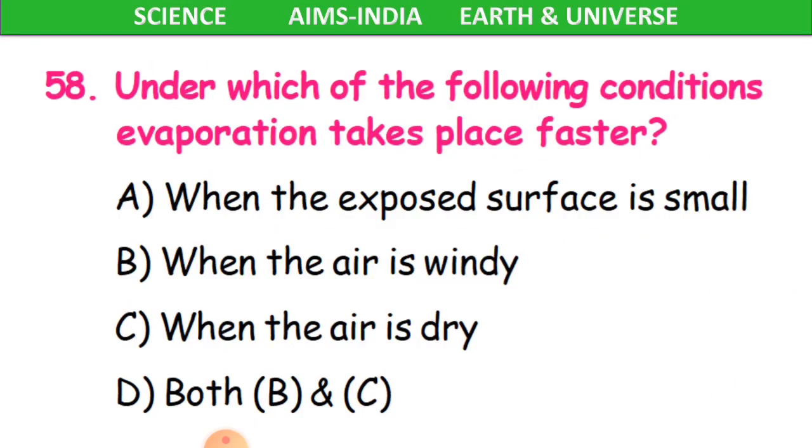Now 58th question. Under which of the following conditions evaporation takes place faster?